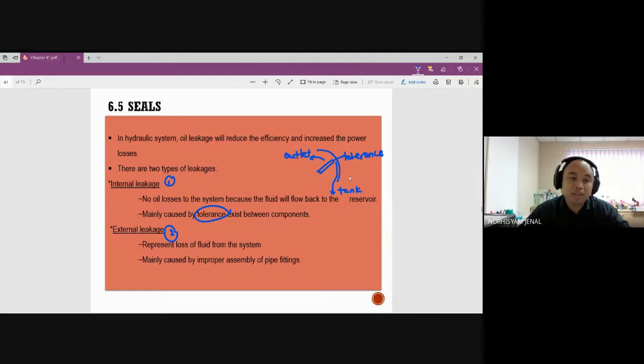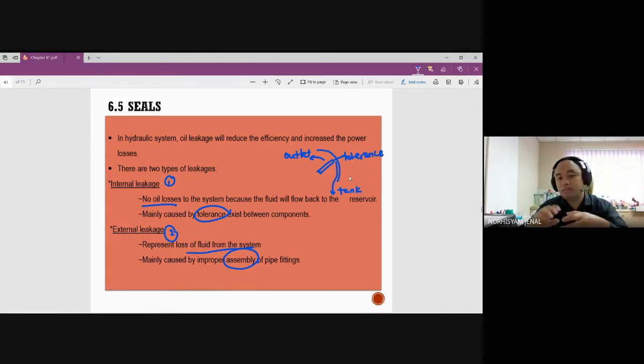The second type of leakage is called external leakage, which represents loss of fluid from the system. Here the fluid is lost from the system, mainly caused by improper assembly of pipe fittings. For example, if you have a tap at home, when you use it for a long time, maybe you can see some of the water is dripping. Why? Number one might be because of pressure.